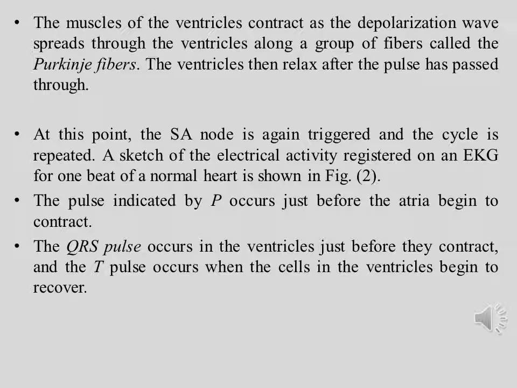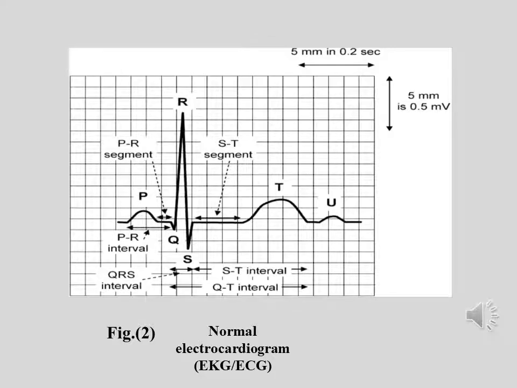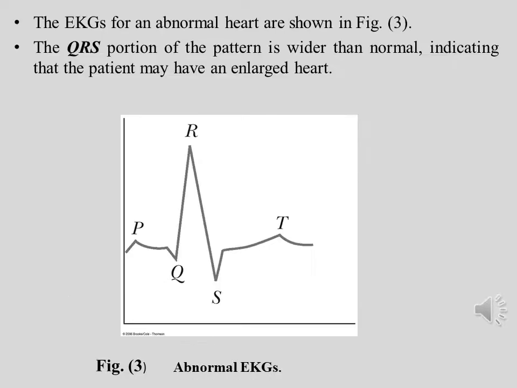A sketch of the electrical activity registered on an EKG for one beat of a normal heart is shown in Figure 2. The pulse indicated by P occurs just before the atria begin to contract. The QRS pulse occurs in the ventricles just before they contract, and the T pulse occurs when the cells in the ventricles begin to recover. Figure 2 shows a normal electrocardiogram, EKG or ECG. The EKGs for an abnormal heart are shown in Figure 3. The QRS portion of the pattern is wider than normal, indicating that the patient may have an enlarged heart.